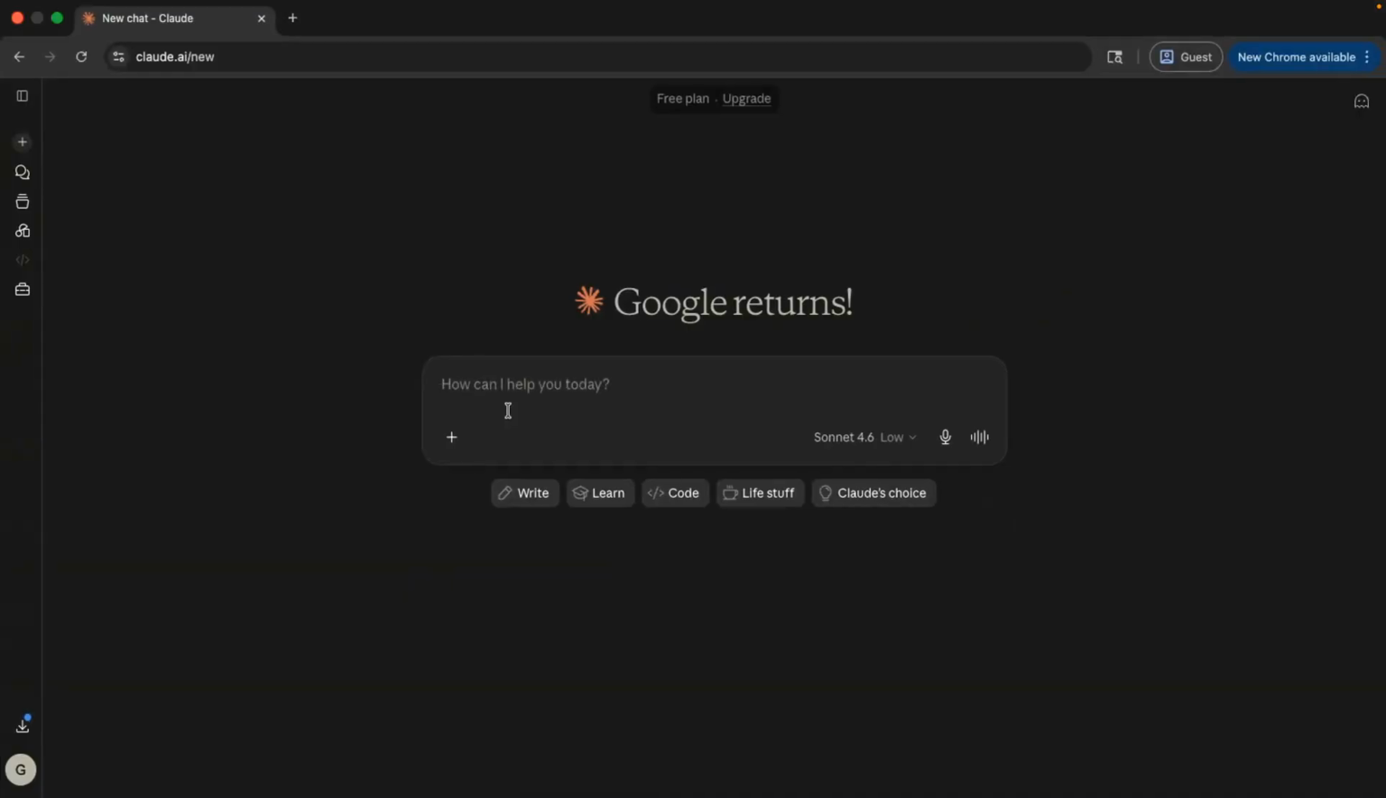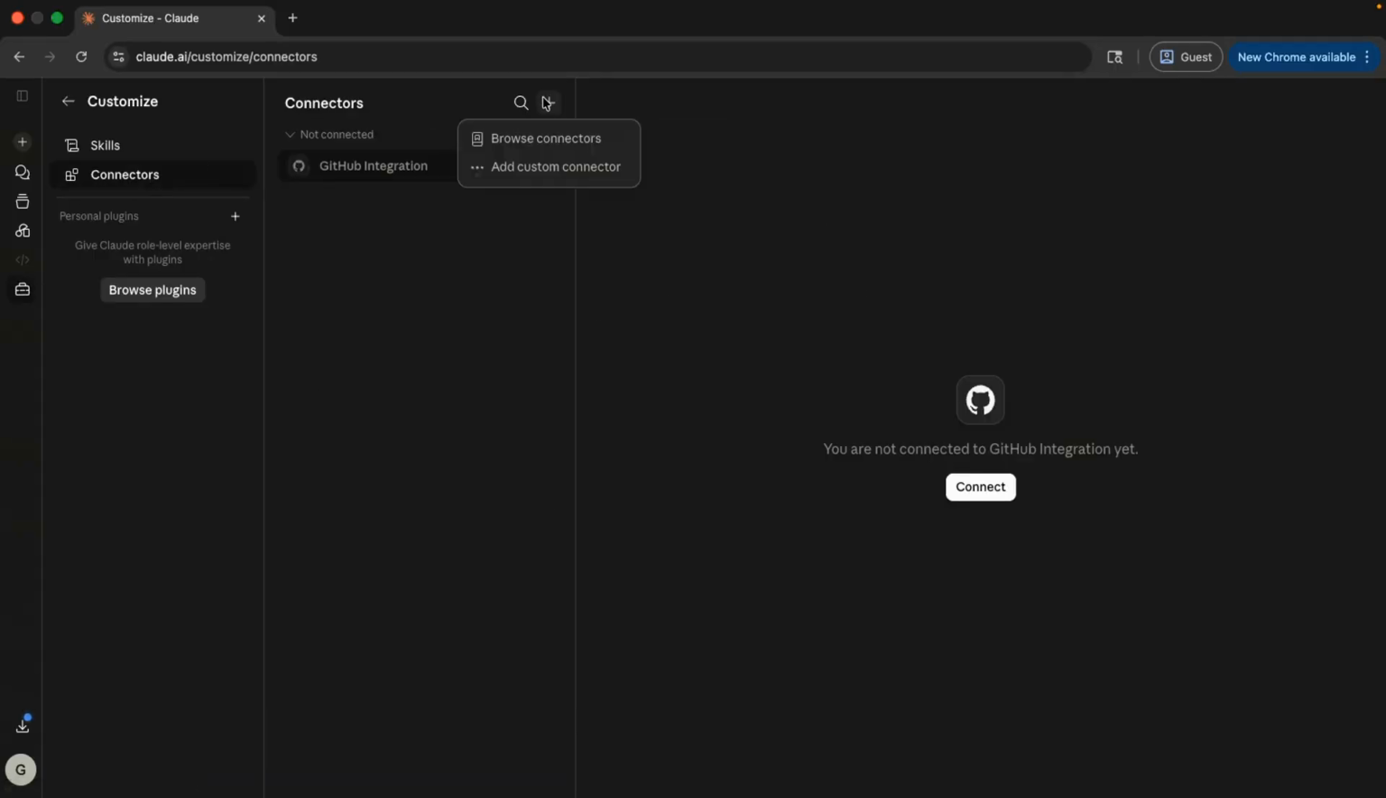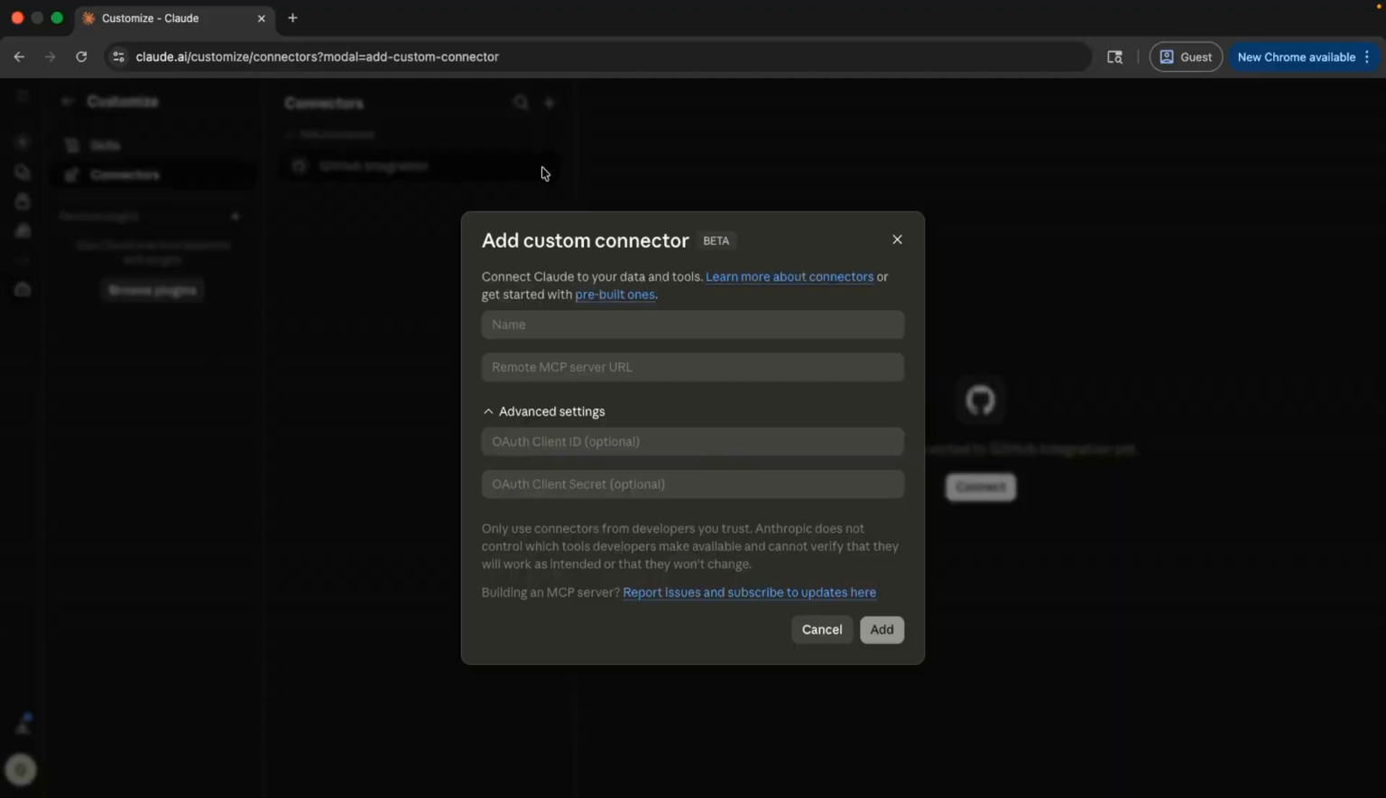Now here I have my Claude web application. You can hit on customize. Then once you go inside connectors, there will be an option for you to add custom connector. This is where you would be pasting the Nexla MCP server URL that was generated for you. And then you can just give a name here and hit on add.